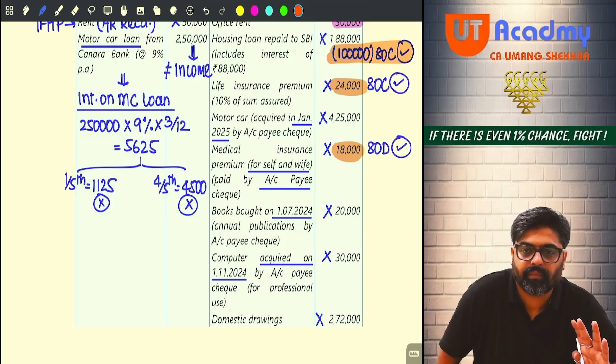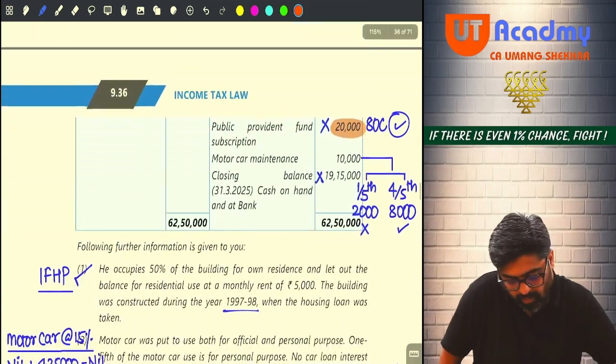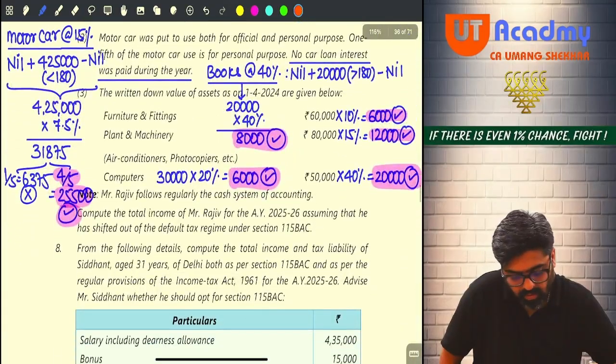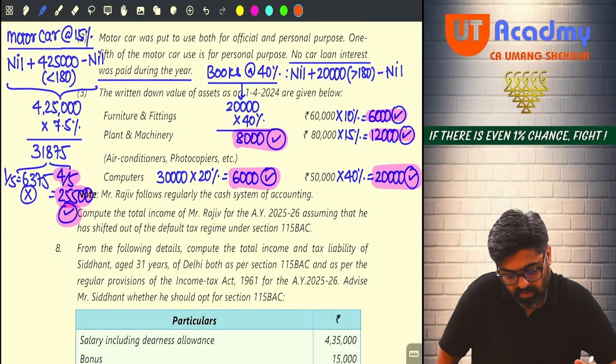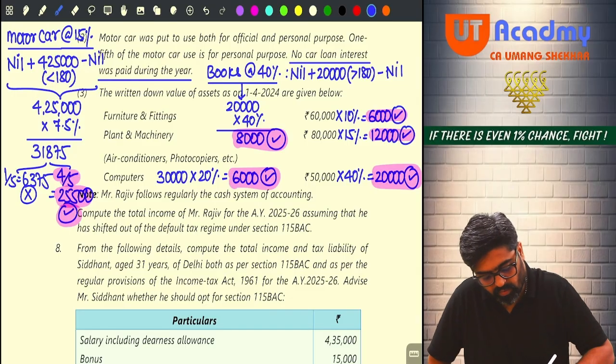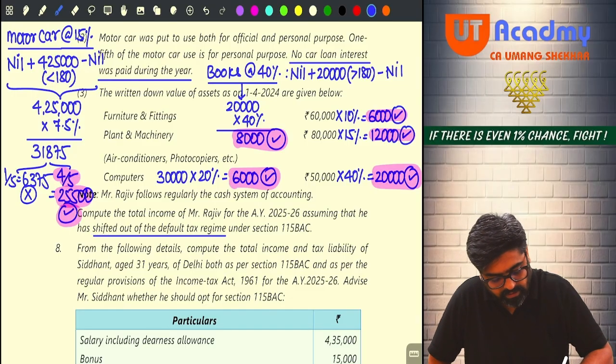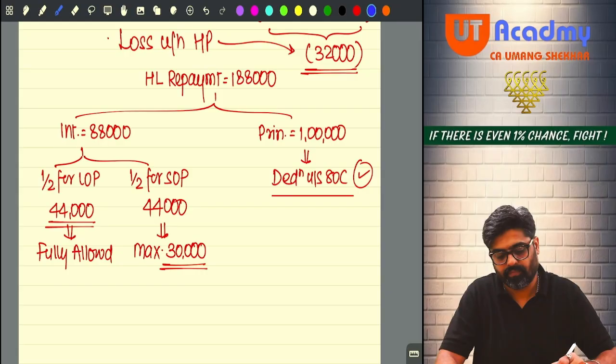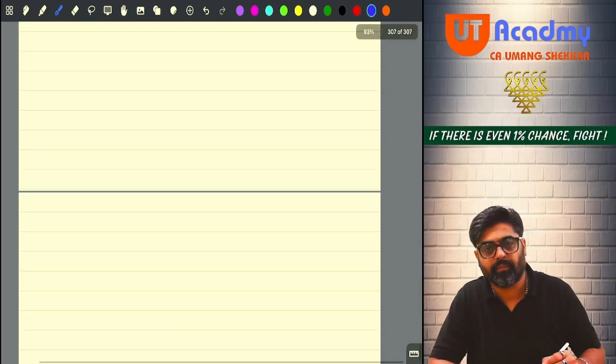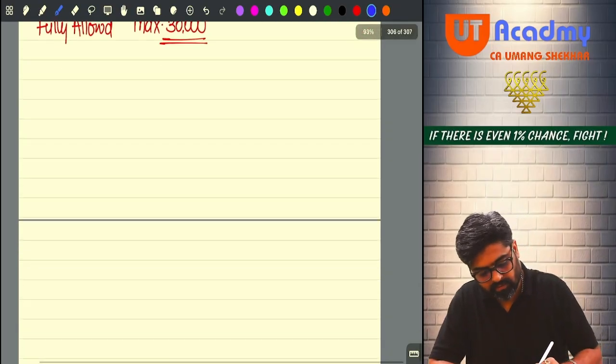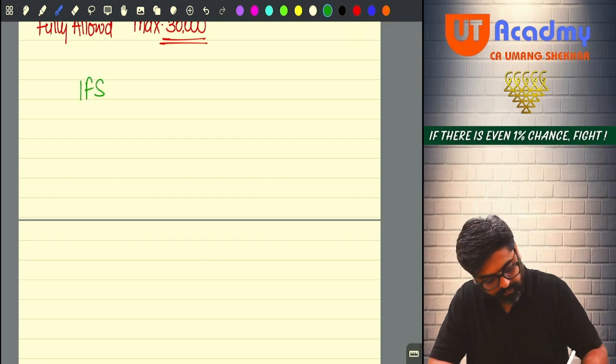Now they are telling you to compute what? Compute the total income of Mr. Rajiv, assuming that he has shifted out of the default tax regime. Pay attention. Look at me here. First of all, to compute the total income, I need income from salary.